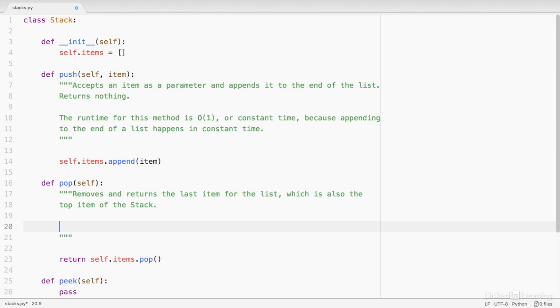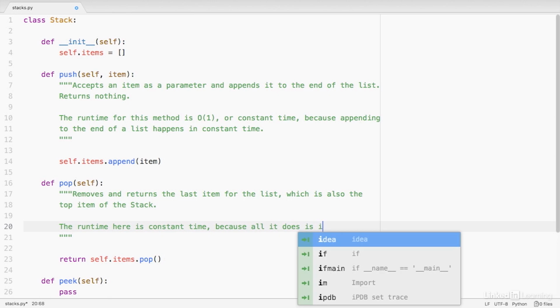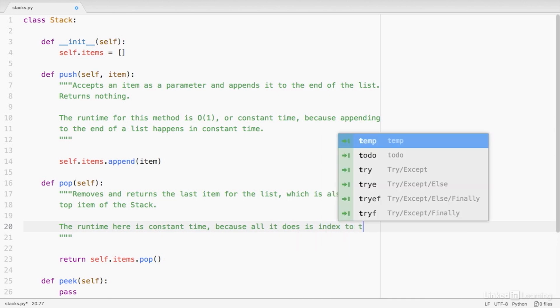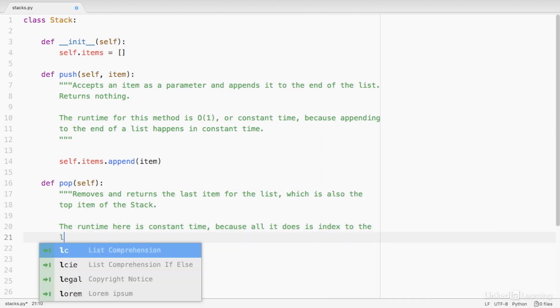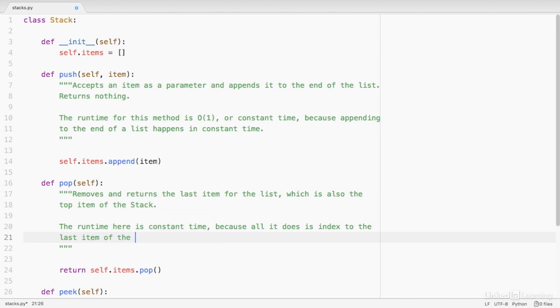And the runtime is also constant time, just as it was for push. Because really all we're doing is indexing to that last item in the list and then returning it. So all it does is index to the last item of the list.